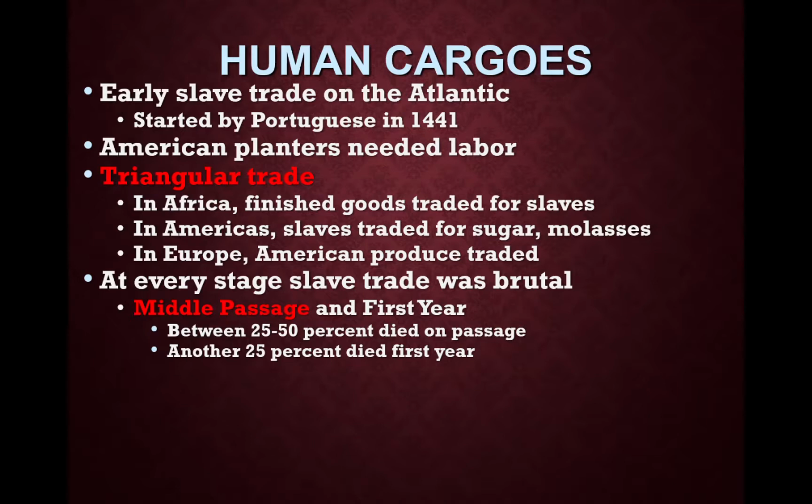In Africa, finished goods are going to be traded for slaves. In the Americas, slaves traded for sugar and molasses. In Europe, the American produce was traded. At every stage, the slave trade was brutal. The Middle Passage was the voyage from Africa to the Americas. Between 25 to 50% died on the passage. Another 25% would die within the first year.